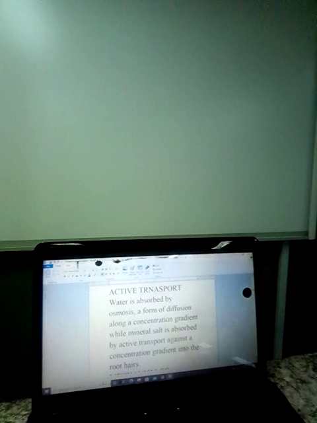The movement of water from the soil to the roots is by osmosis. But the movement of minerals from the soil to the roots is by active transport, because it has to involve energy.